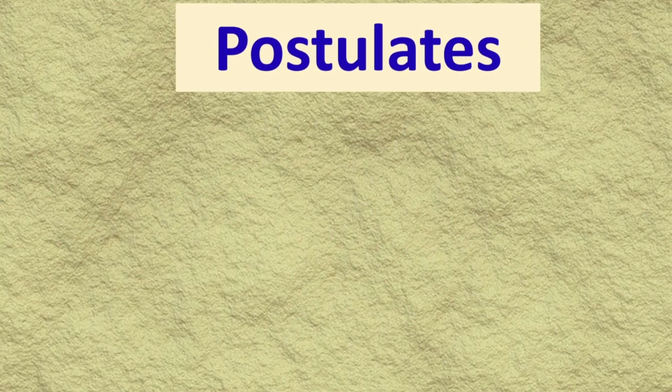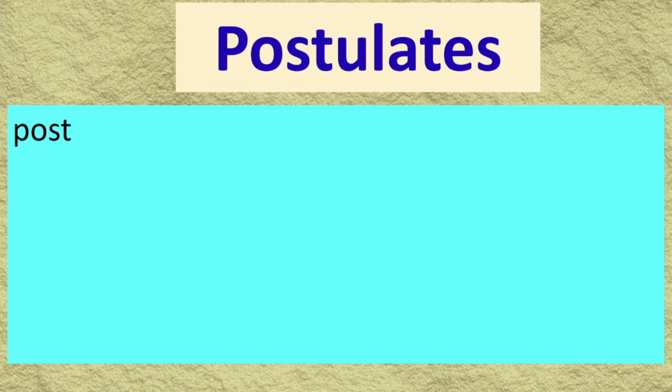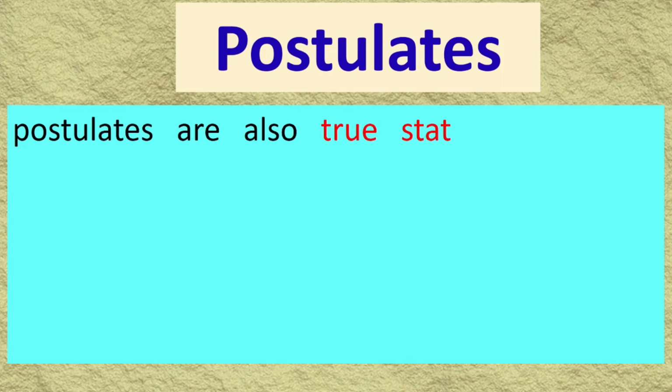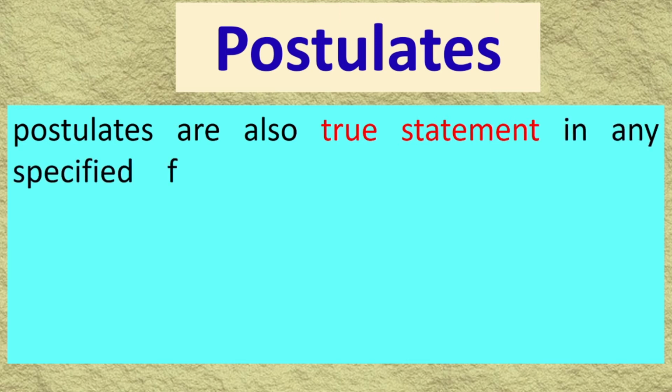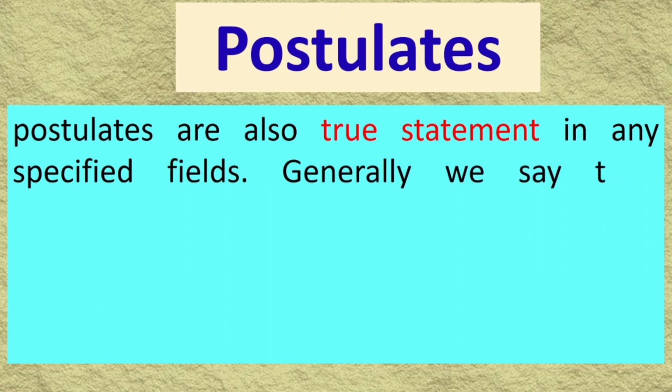Now postulate. What is a postulate? Postulates are true statements in any specific field, such as mathematics or science. They are always true.